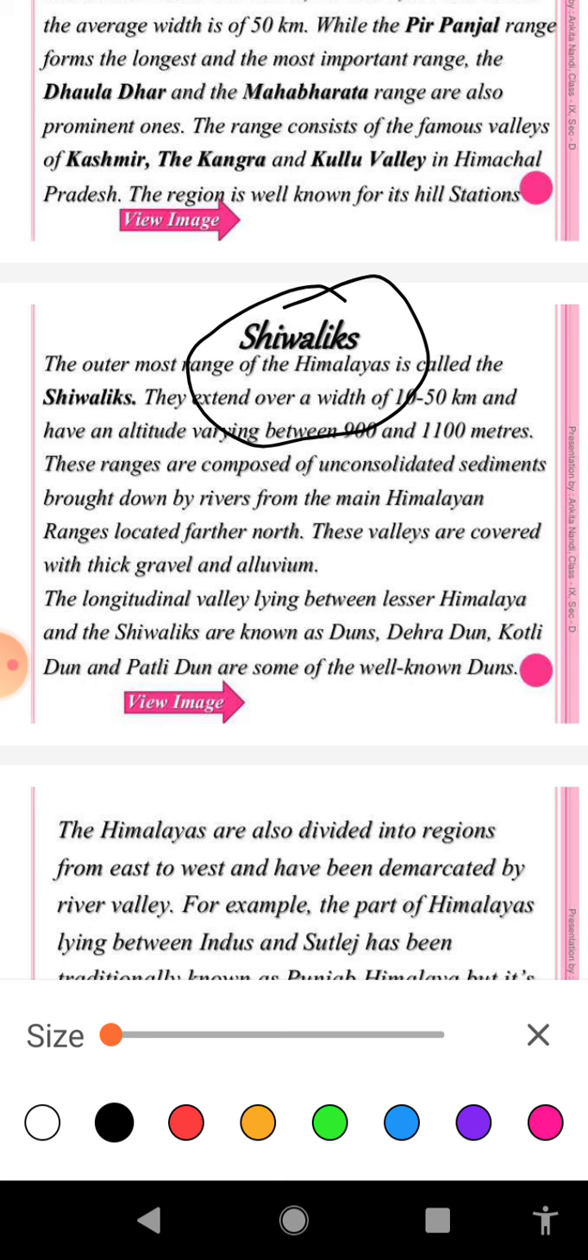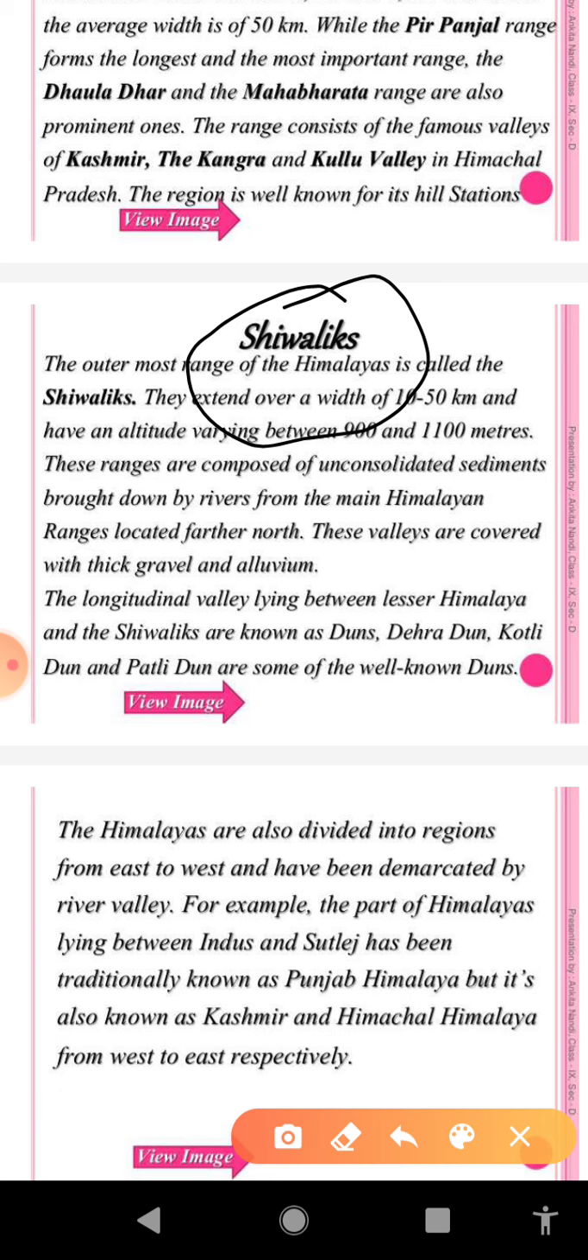And this range of the Himalaya is made up of unconsolidated sediments such as mud, silt, soft rock. Another point, this range of the Himalaya is prone to earthquake and landslide. And from this topic, one question is very important. What is the reason due to which Shivalik range is prone to earthquake and landslide? So simply what you will write, as this range of the Himalaya is made up of unconsolidated or soft sediments, it is prone to earthquake and landslide.